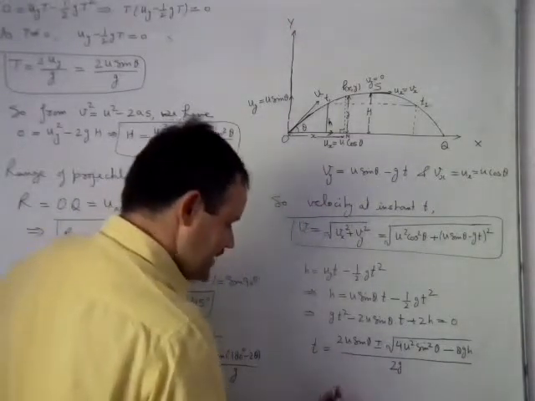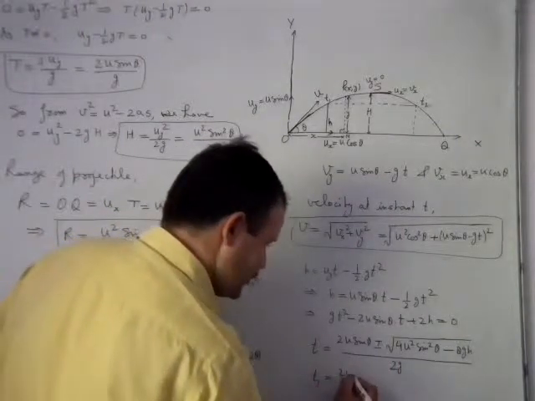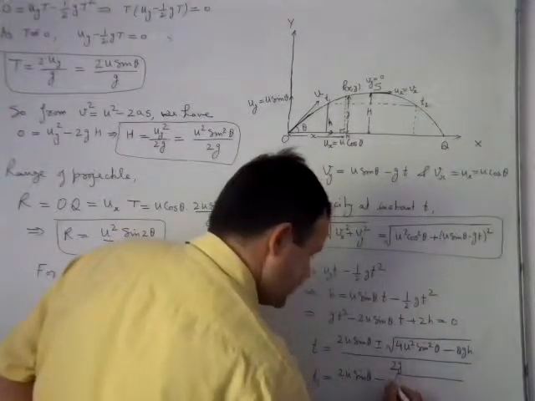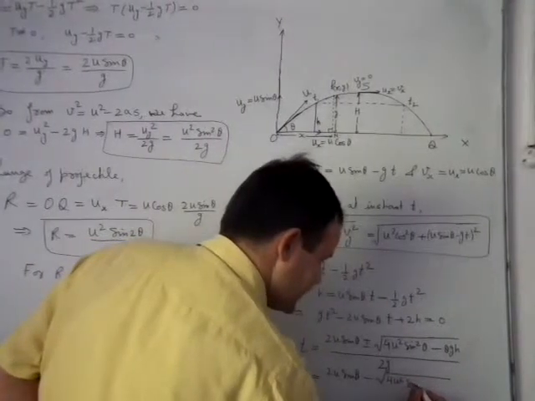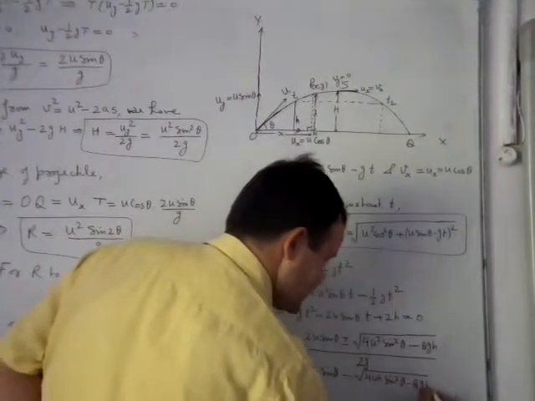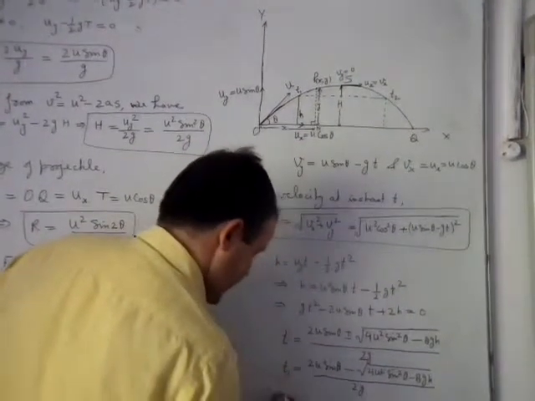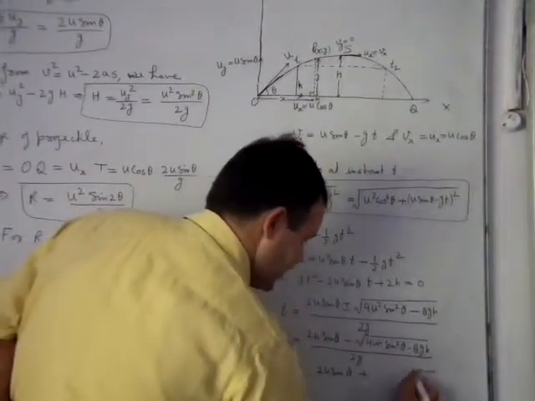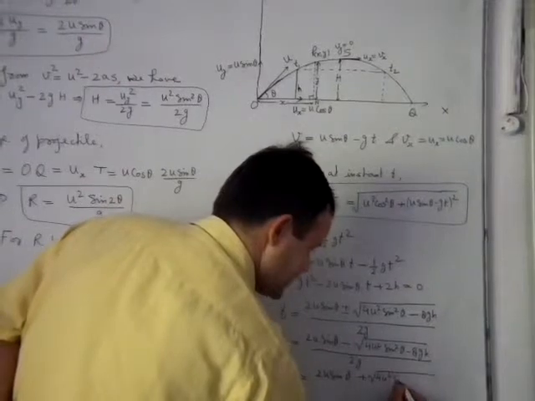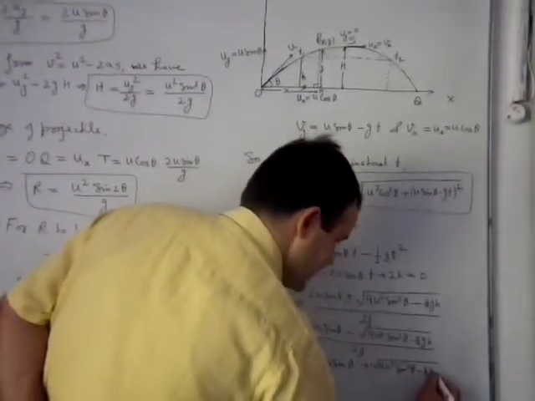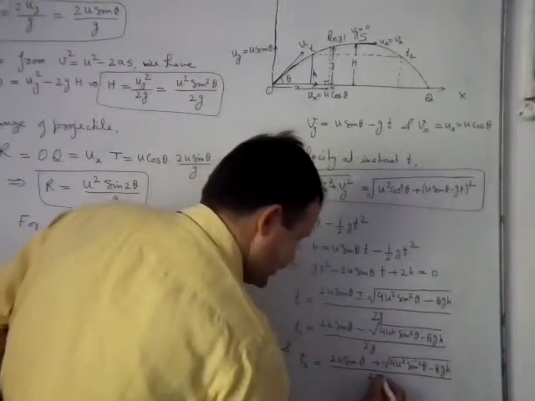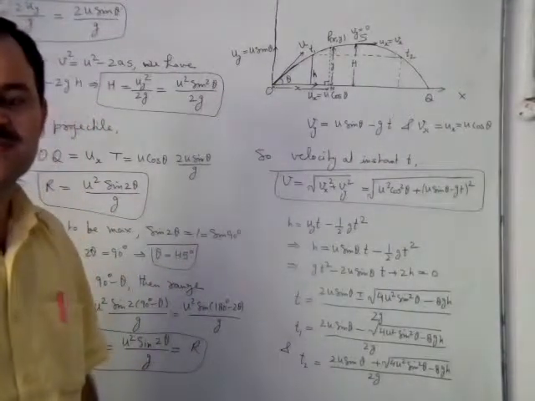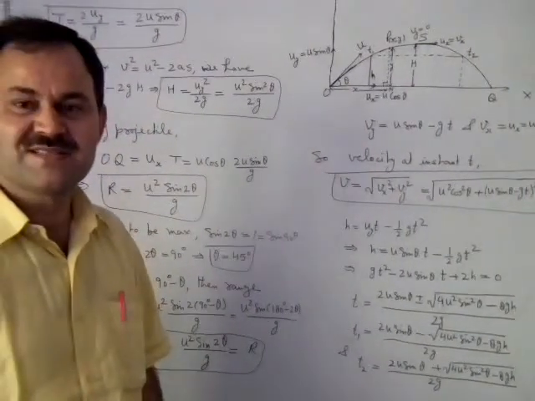It will give us the two values: t1 equal to 2u sin theta minus under root 4u square sin square theta minus 8gh upon 2g, and t2 equal to 2u sin theta plus under root 4u square sin square theta minus 8gh upon 2g. So these are the two values of t for which the projectile will have the same height.